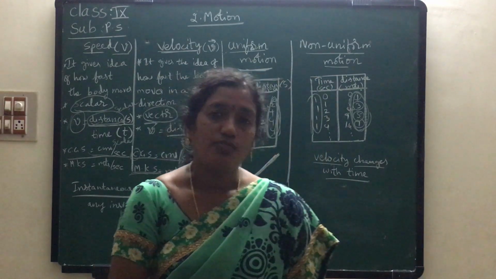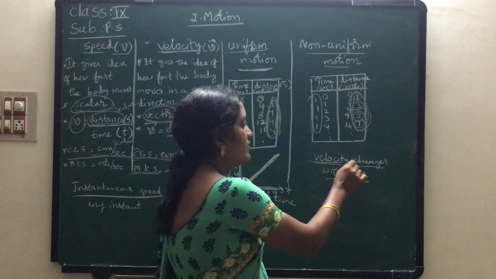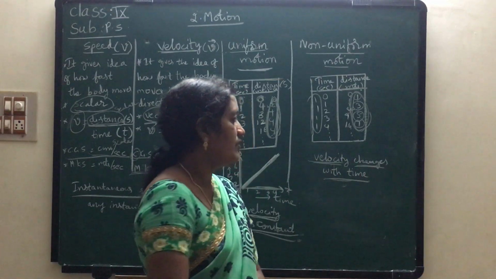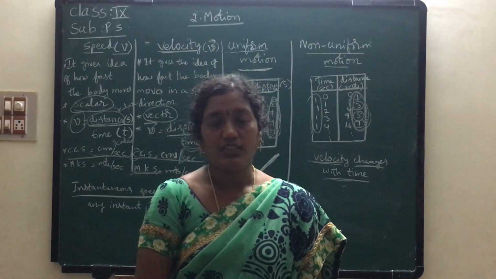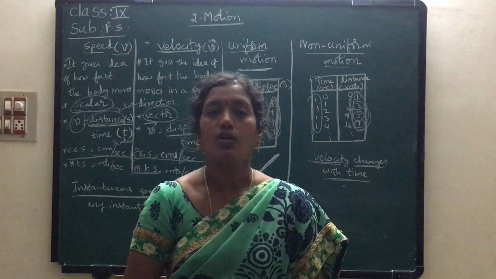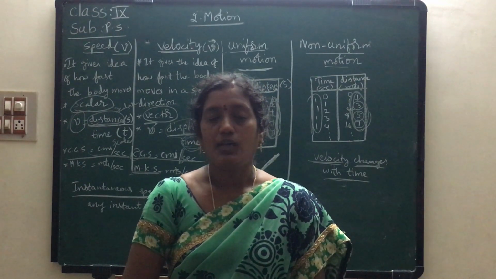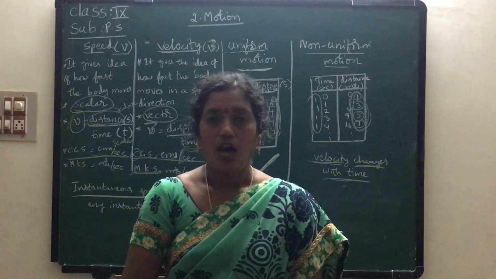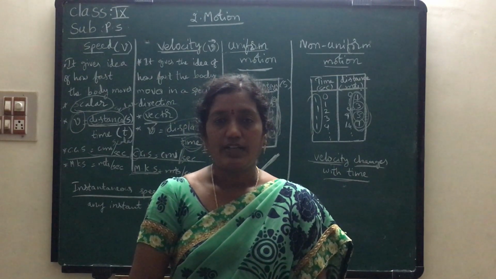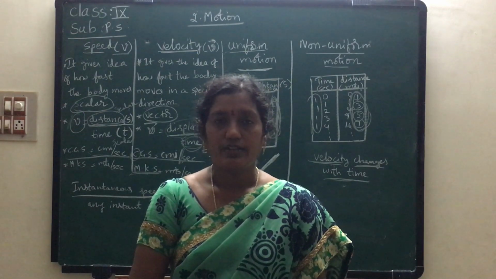In the case of uniform motion, the velocity is constant, but in the case of non-uniform motion, the velocity is changing with time. That means velocity is not constant. If the velocity is not constant, then the type of motion is known as non-uniform motion. Children, do you understand all the topics which I covered in this lesson? Okay children, thank you.